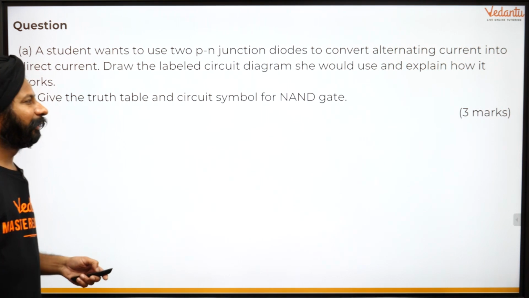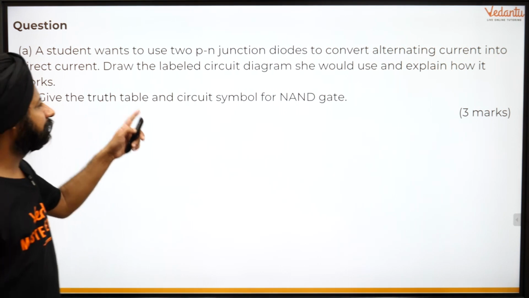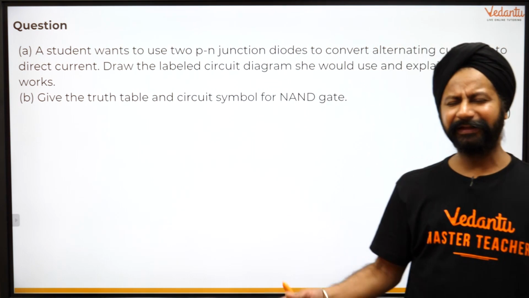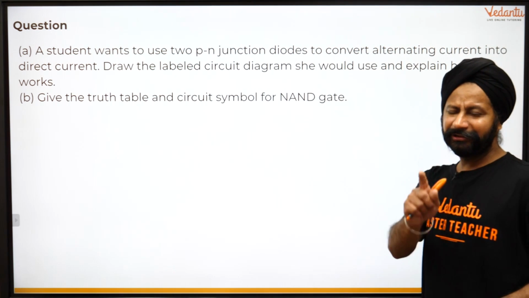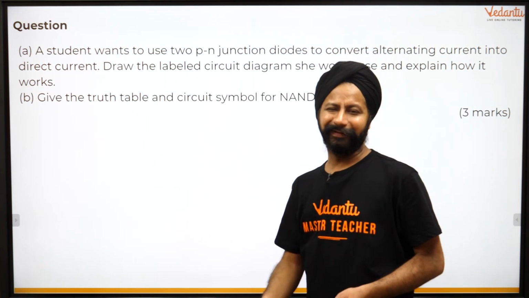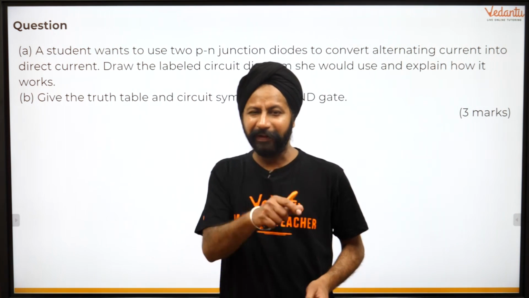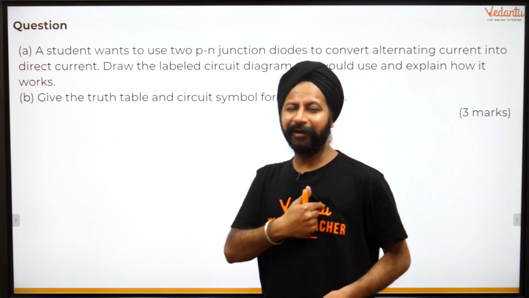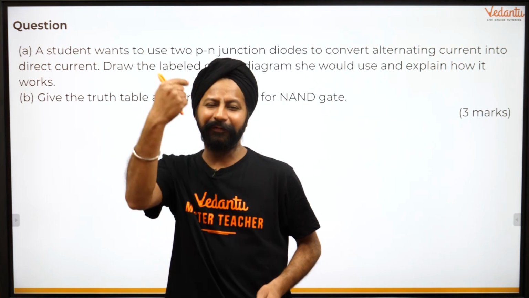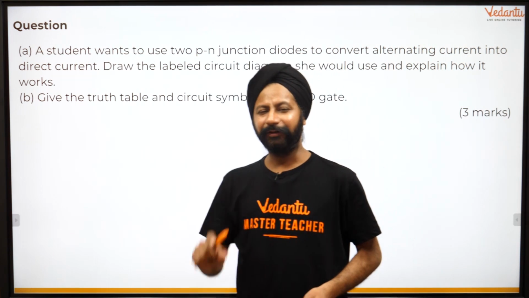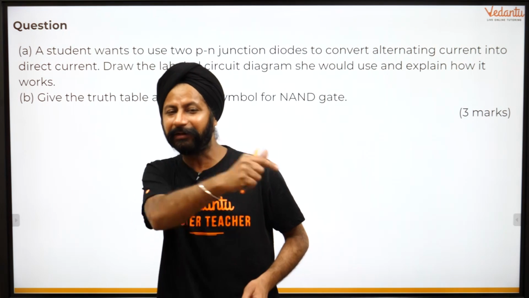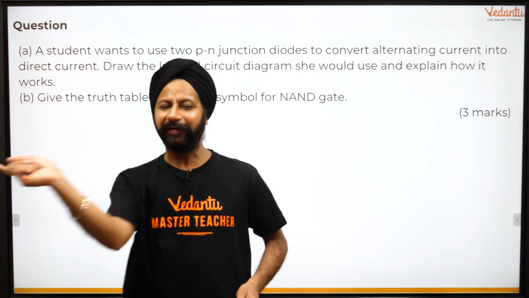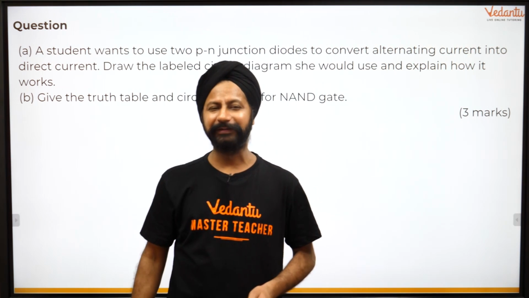5 नंबर का आता है कम्युनिकेशन. It's very easy. A student wants to use 2 PN junction diodes. What is a PN junction? A PN junction can be used as a valve. Valve क्या होता है? One way flow. साइकिल के ट्यूब में हवा भरी, the air goes in, air cannot come out. That is a valve. हमारे हार्ट में valve होता है. Blood can go one way, it cannot come back. So that's a blood valve. Your water valves, water can flow one way, cannot come back. That's a water valve. इधर electricity की बात हो रही है. Electrons can go one way, cannot come back. That is a PN junction, used as a valve.